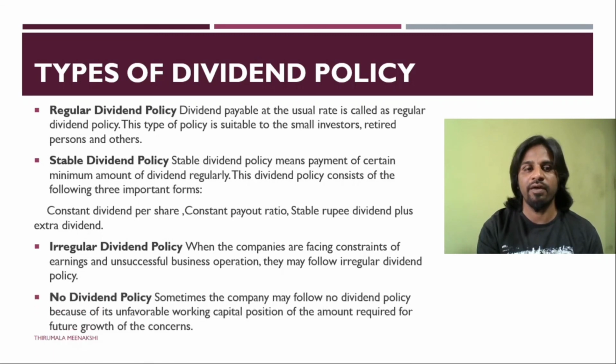And fourth, we have no dividend policy, and this type of policy is followed by companies which are not known for profits and are not running a profitable business, and companies which are on the verge of closure or winding up. Such companies choose no dividend policy, and it is advisable not to invest in such companies, as those are companies under huge, severe loss. And these are the four types of policies available in the case of dividends.